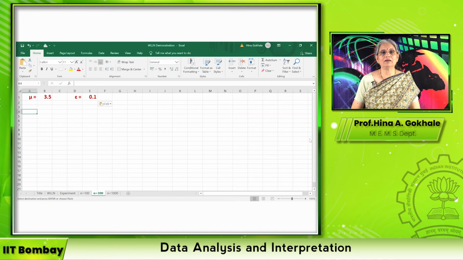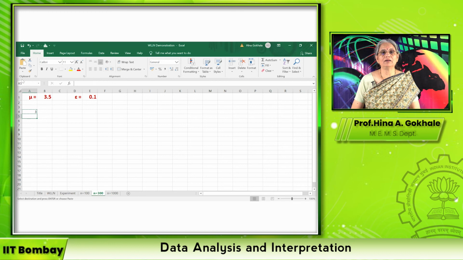So I say equals RANDBETWEEN 1 and 6. So I get some random value. I say copy. Now I have to paste it all the way up to 300 data points. So that will be the 303rd cell.